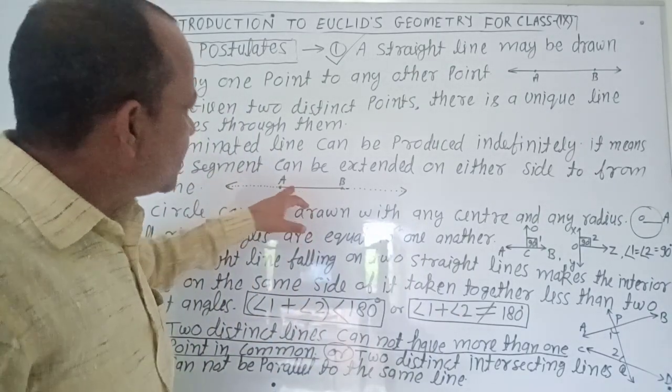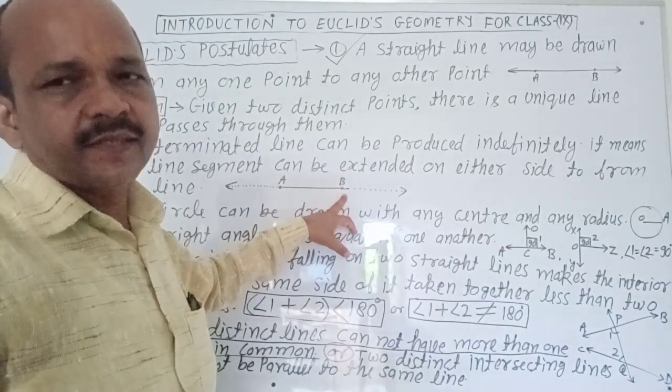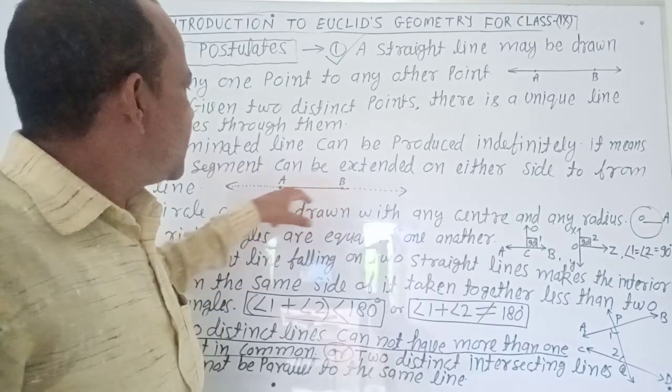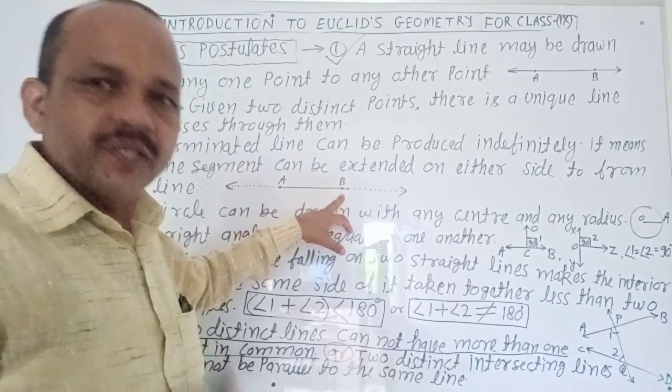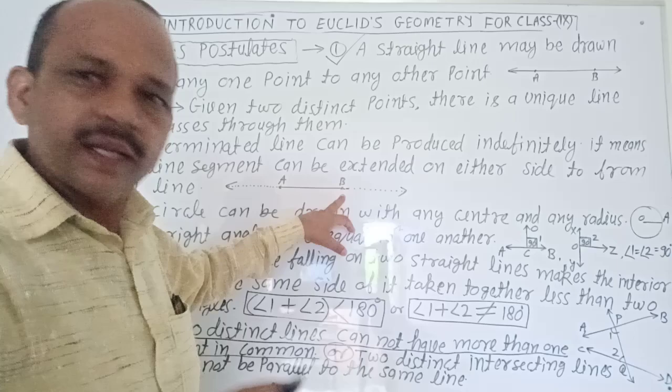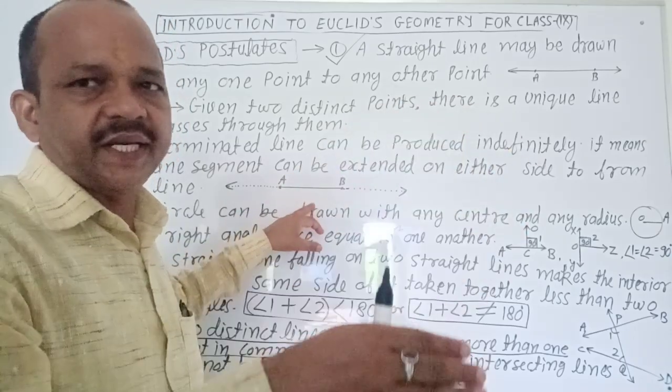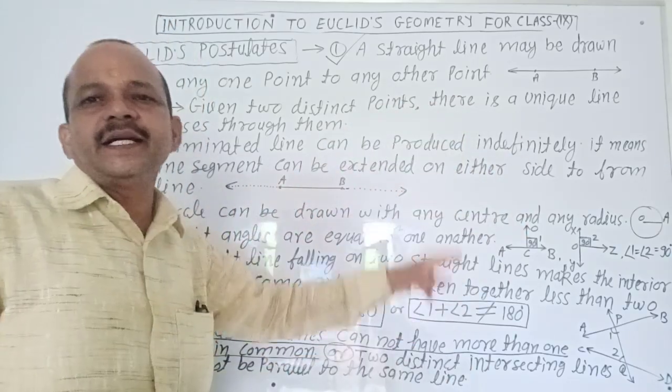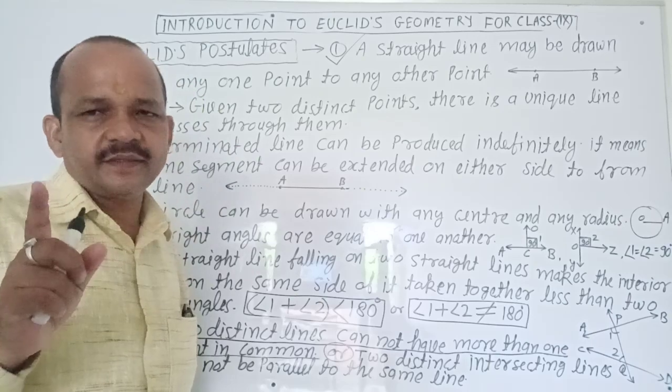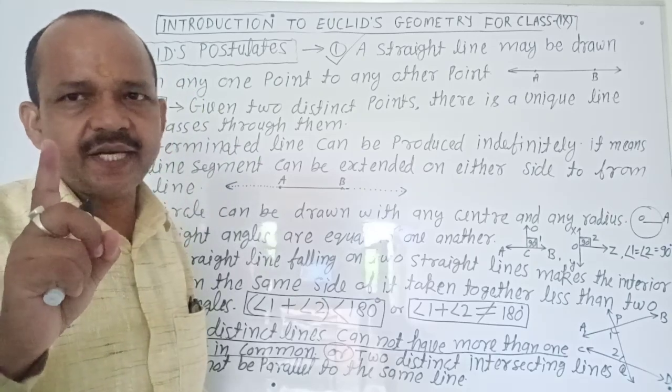Here A and B are two distinct points. Line AB you can produce on both sides, left side and right side, till infinite. Clear? No confusion about it?